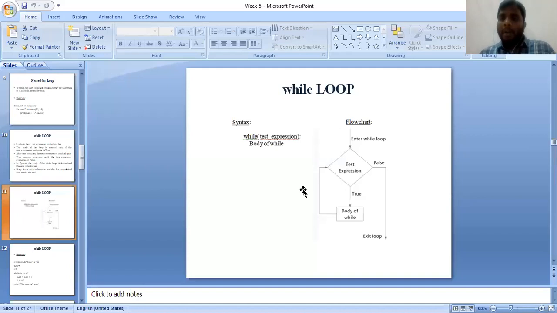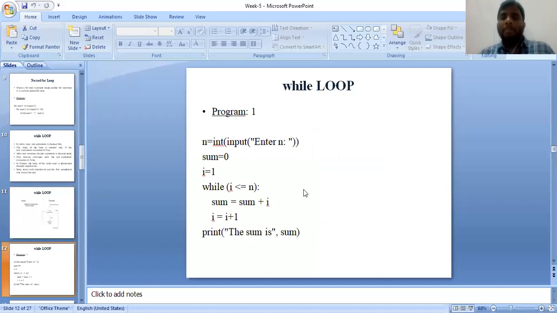Okay, now in today's class we shall discuss 5 to 6 programs on while loop. So the first one is a simple while loop. n is a variable, equal to is the assignment operator. Okay, this is our prompt message, Enter n. input is a function, whereas int is a method where the user value will be converted to an integer. ఇక్కడ యూజర్ ఏ వాల్యూ ఇస్తే దాన్ని ఇంటిజర్ లో మార్చుకుంటుంది. ఓకే, సపోజ్ హియర్ ఐ యామ్ గివింగ్ ద వాల్యూ యాజ్ 3. At the time of runtime, I am going to give the value as 3. So n is equal to 3.